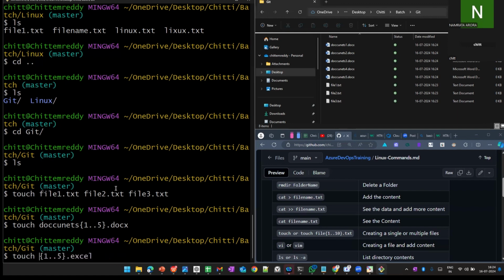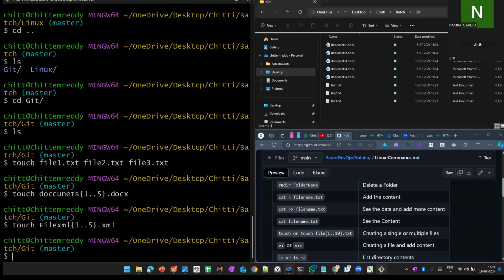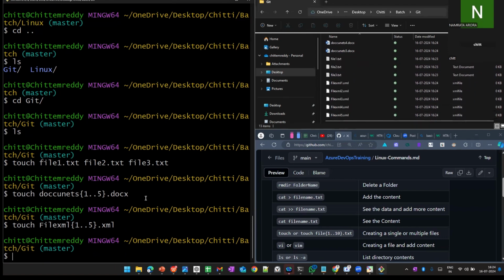So this time I will create XML files. This is the XML file I create. See, there are no XML files, but now see, file XML1, XML2, it will create.